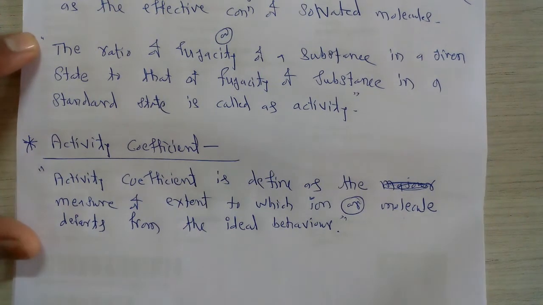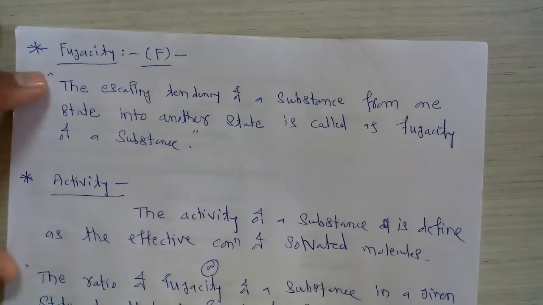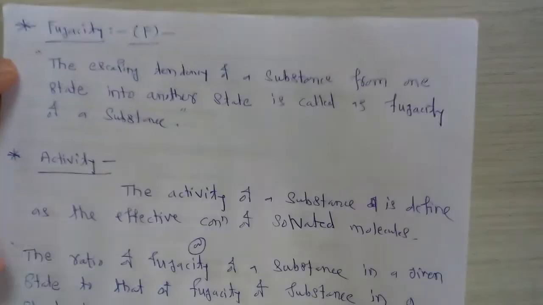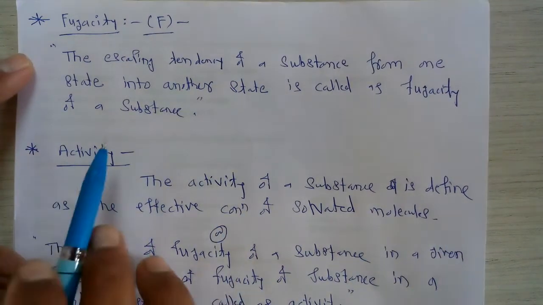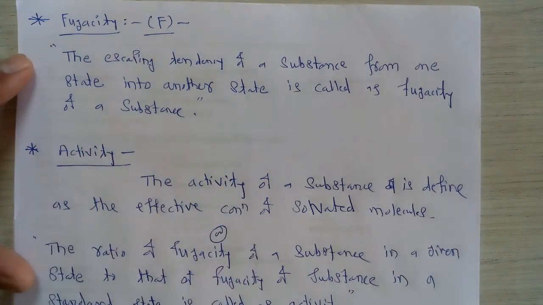So these are the three important concepts from the chapter. First is fugacity. So what do you mean by fugacity? Fugacity is nothing but the escaping tendency of a substance from one state into another state. That's simply called fugacity.